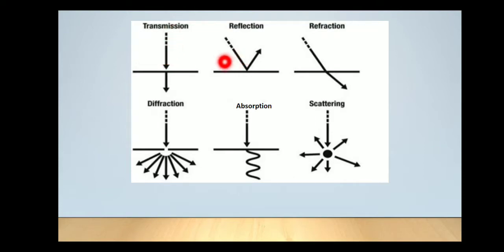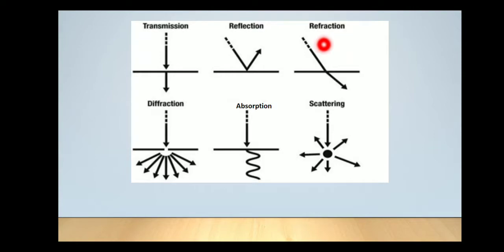The next phenomena is reflection. So for reflection to occur, we require a polished or a very silvery kind of substance. Here the ray of light strikes onto the polished surface and it changes the direction.